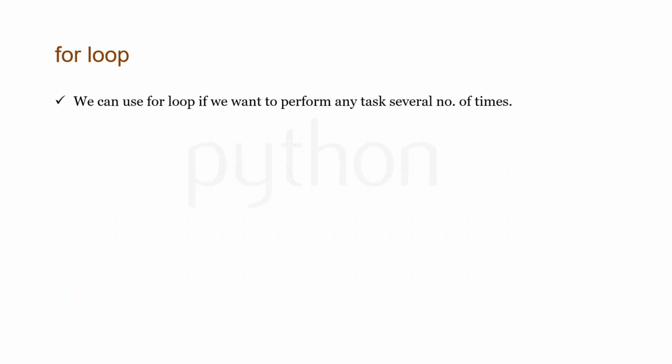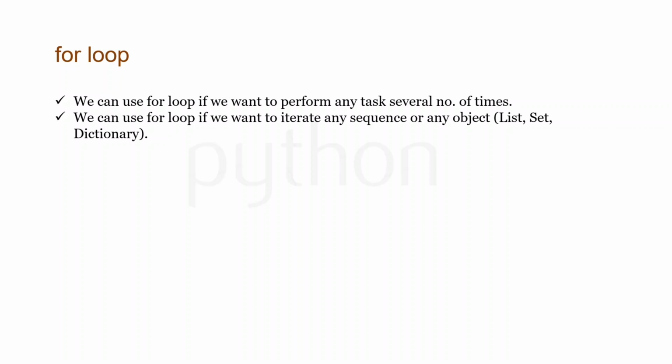So in order to save us from this tedious effort, we have loops, and here we will be talking about for loops. We have while loops as well. We will be talking about while loops in the next session, but for now we can use a for loop in that case. We can use a for loop if we want to iterate any sequence. Let's say if we want to iterate from 1 to 100, then also we can use a for loop. And if you want to iterate a list, set or dictionary, which are also objects, then also we can use for loops.